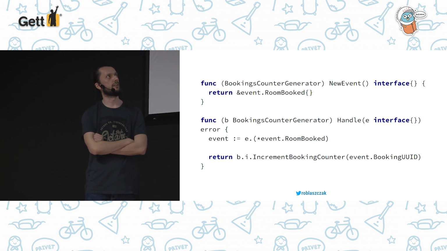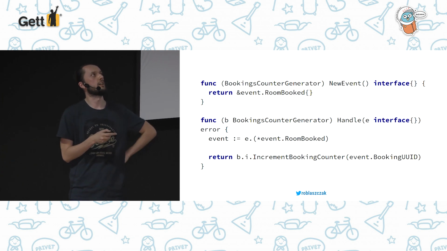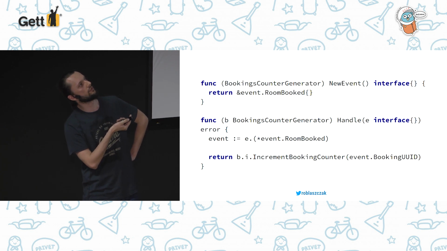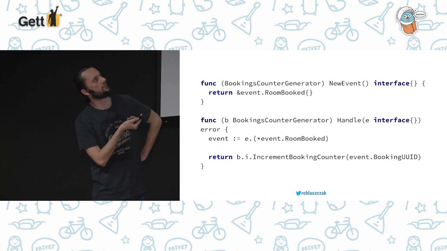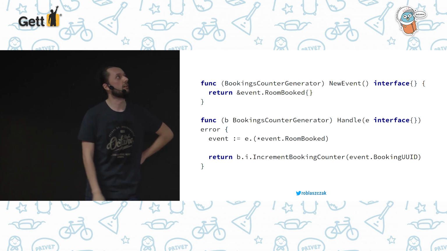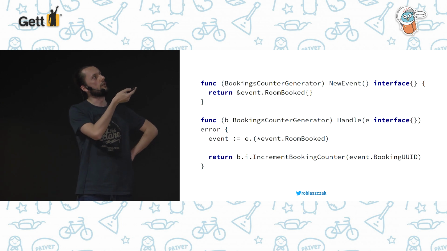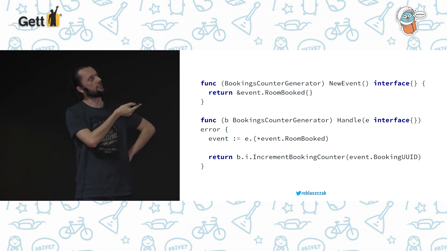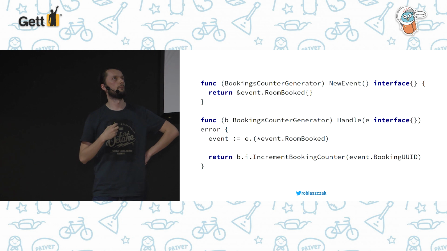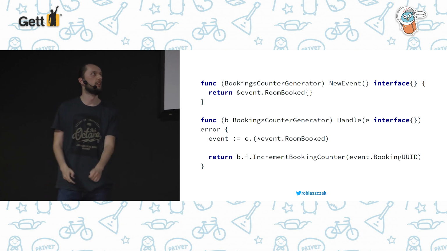So in this CQRS implementation, we need to implement one interface, and this interface is named event handler. For this event handler, you need two methods. One method is new event, and the second one is handle. You probably noticed this empty interface here. Well, probably it will be solved with generics, but now we don't have a better idea for this. But fortunately, we are always sure that we will receive this event and this type here, so we can easily cast here. And this method is required to make some really easy matching of the events which we are receiving.